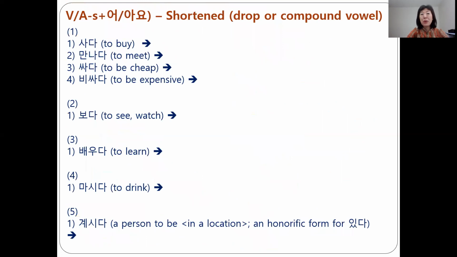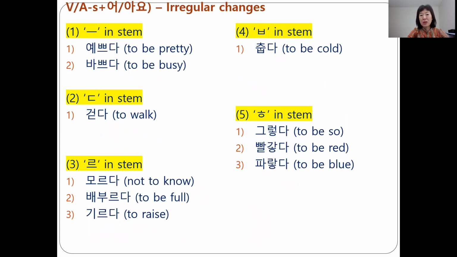For you, I prepared an exercise here. So give it a try. Try to answer. Write down the 요 form for these examples. Then you can check the answers at the end of the video. 자, I'm going to show you the video. So don't look at the video yet.